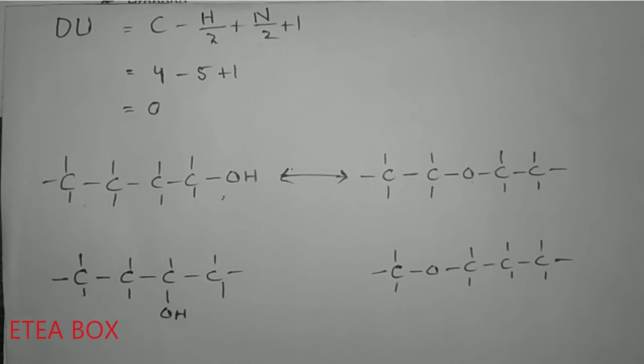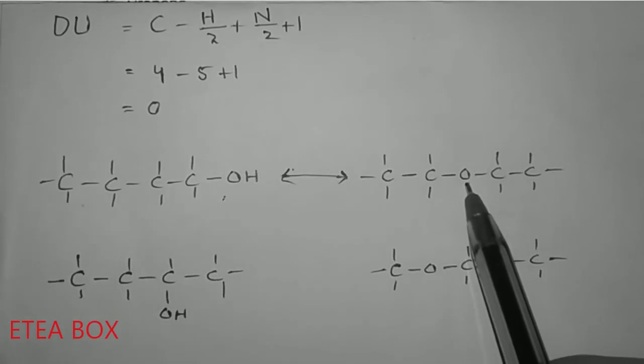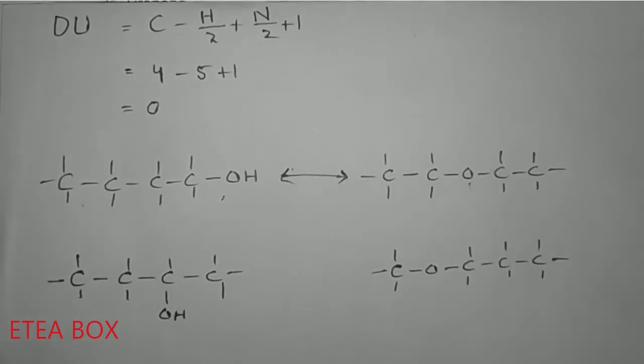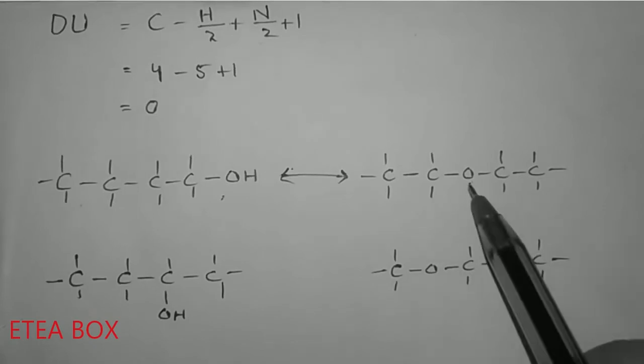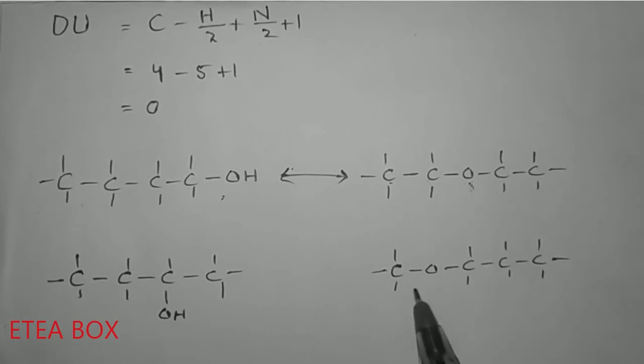Now let's find the other one, which is metamerism. Now let's take this one. We know that metamerism is the isomerism which has different chains of carbon atoms around the functional group. So look at here, the carbon atoms are 1 2 and 1 2, and we can also write it like 1 carbon here and 3 carbons here.